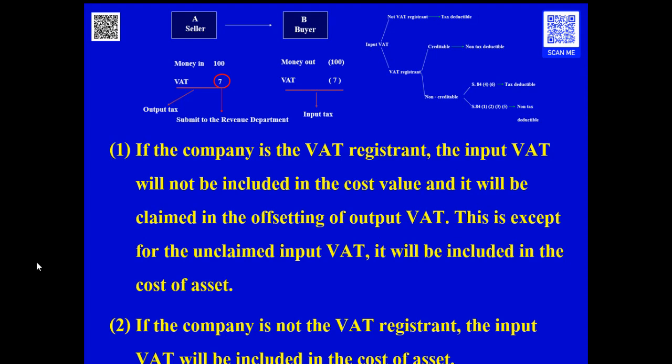For example, for a passenger car, since the VAT is not refundable, the VAT will be charged as the cost of the passenger car to be depreciated in the calculation of depreciation. By the way, if the taxpayer is a car seller or passenger car manufacturer, this condition will not be applied. The VAT should be claimed in the VAT system as input VAT and output VAT.